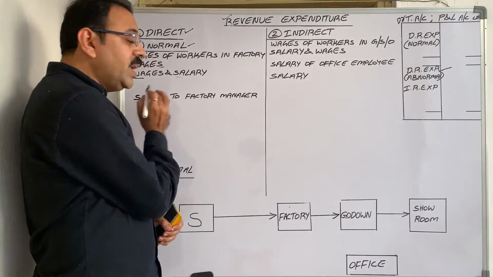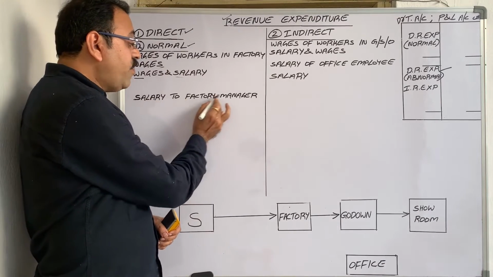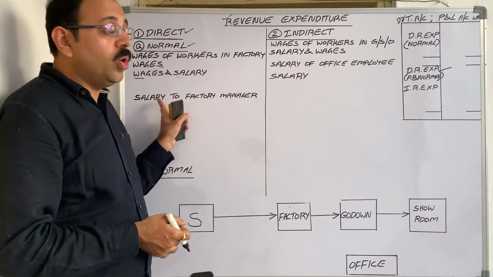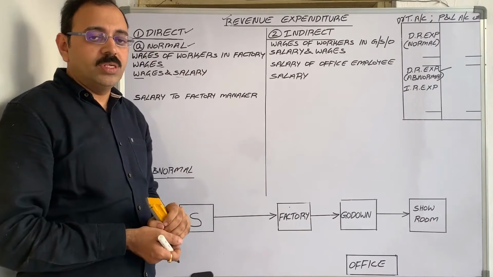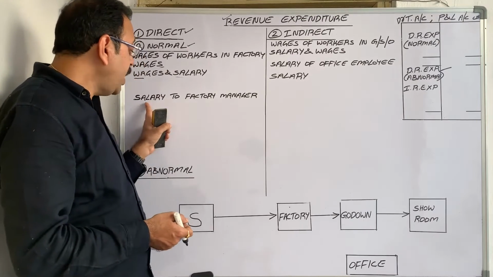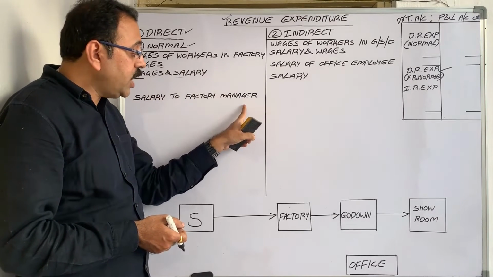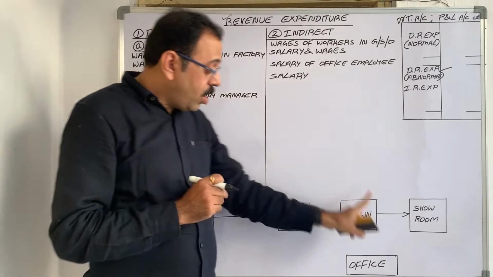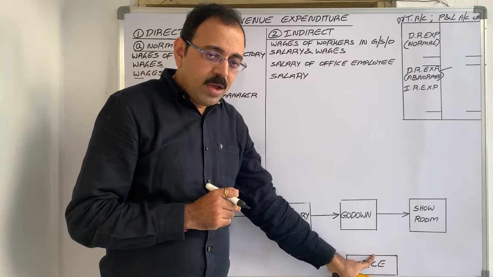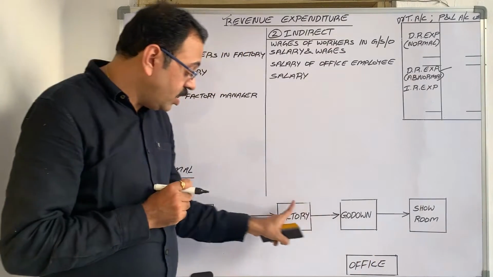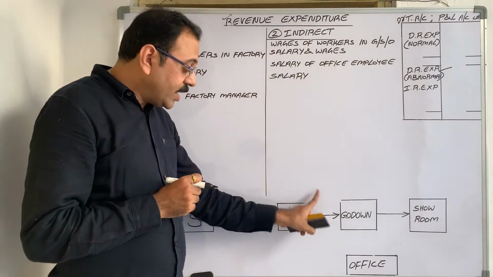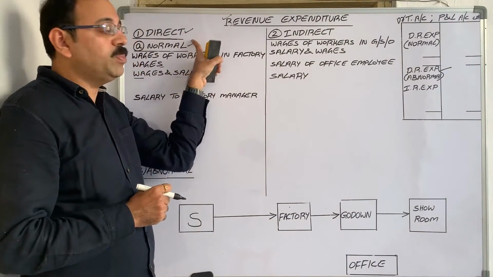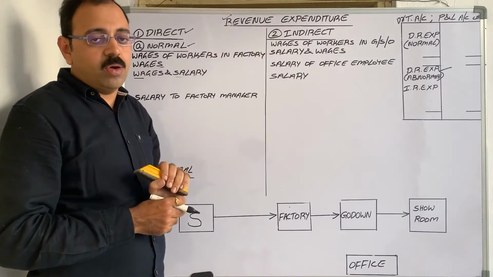Similarly, he has given in the trial balance salary to factory manager, some amount. Now by seeing salary, don't debit it to the P&L account, because to whom are we paying that salary? To a manager who is working for the factory. He may sit in the office, it doesn't matter, but his functions are related to the factory. So it is factory related expenditure, therefore it is to be treated as direct expenditure, so debit to trading account.